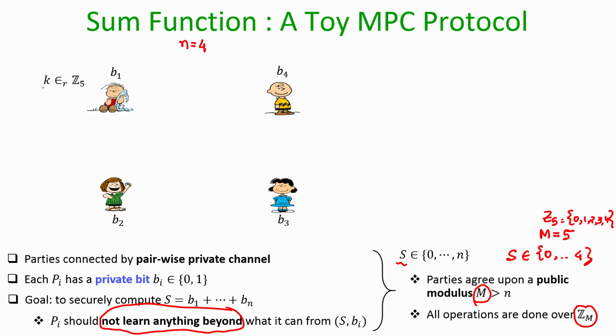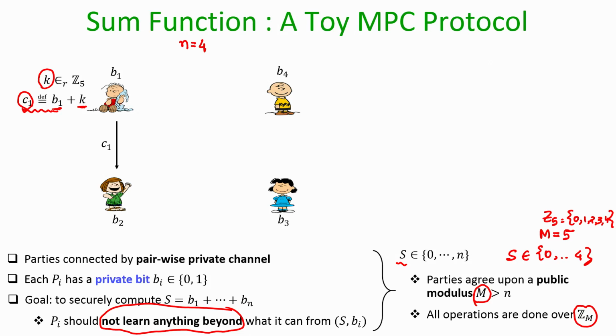So, what P1 does is the following: it picks a random value k from this set Z5 with equal probability. It could be 0, 1, 2, 3, 4, and that is known only to P1. Now, it computes an encryption of its bit B1, and how does it compute the encryption? It simply adds the value k to its bit, and that is the ciphertext C1, which it now communicates to the second party over the private channel available between P1 and P2.